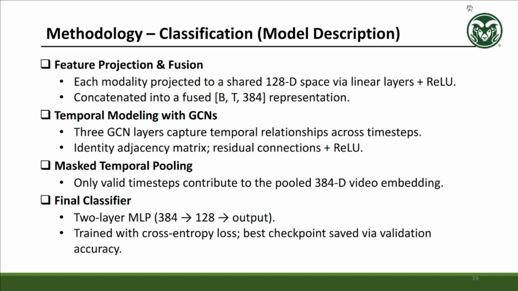For feature projection and fusion, each modality was projected to a shared 128-dimensional space via linear layers and ReLU, then concatenated into a fused representation. We also use temporal modeling with graph convolutional networks. We use 3 GCN layers to capture temporal relationships, with an identity adjacency matrix and residual connections and ReLU. We also used masked temporal pooling to ensure that only valid time steps contribute to the pooled 384-dimensional video embedding. Then for the final classifier, we use a 2-layer MLP, trained with cross entropy loss, and the best checkpoints are saved by validation accuracy.